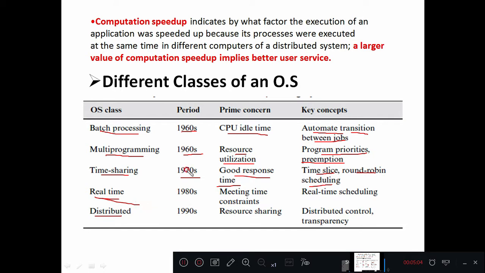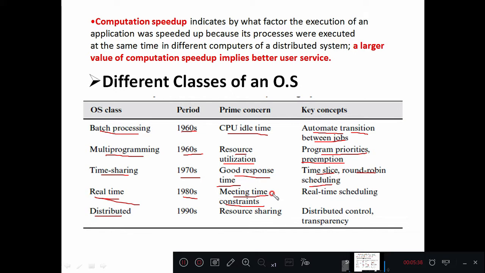Real time in the sense it was developed in 1980s, right? So meeting the time constraints for critical operations like missile guidance. Missile guidance is a very critical thing. If I don't guide it properly, then the enemy missile may harm our country's missile and all, right? So they may destroy the missiles which are existing at our country. In case of war scene, I am explaining this.